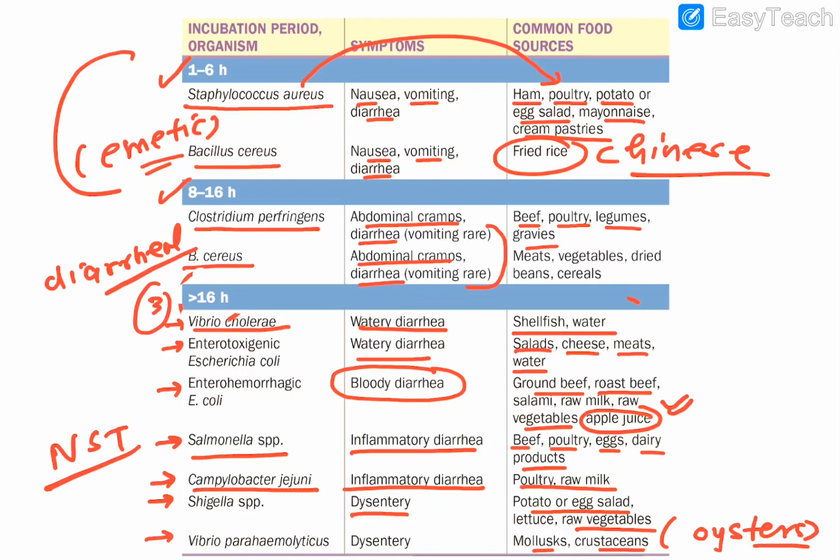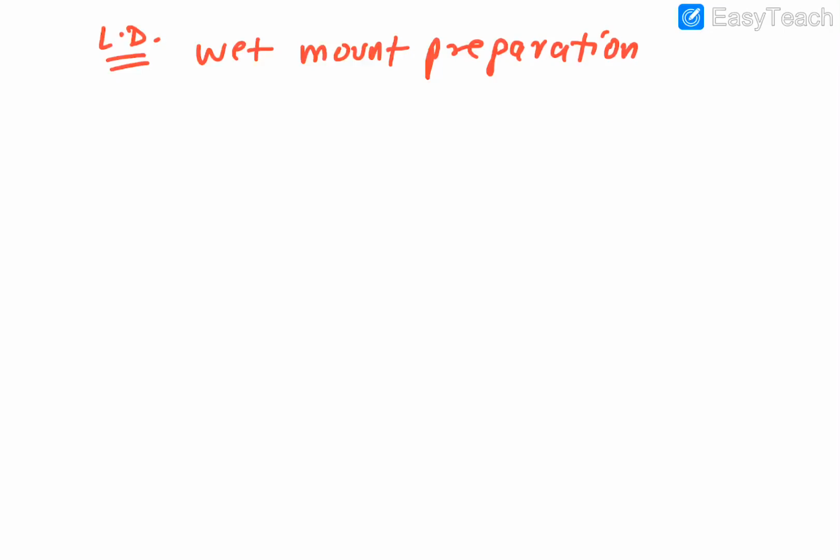Now, regarding the quick lab diagnosis, remember you do a lot of things like wet mount preparation. How do you do the wet mount preparation? You just take a sample of the stool and make 2 types of preparation. One is a saline mount and one is an iodine mount. In that you can see the cyst as well as the trophozoites.